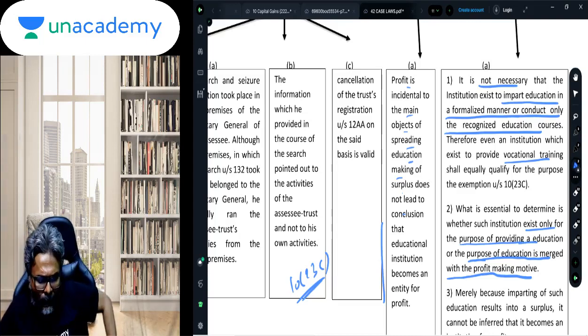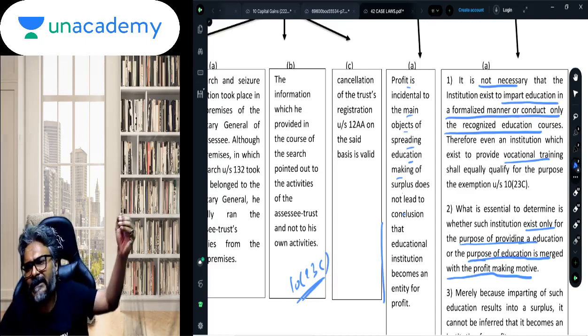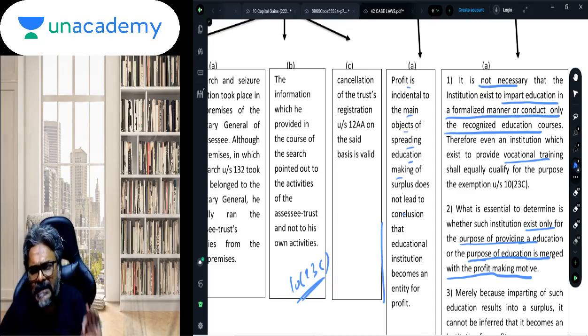So the question that arises here is: if the fees charged by the educational institution have an element of profit, obviously the fees charged will not be cut to cost. There would be some element of profit. If the profit is incidental to the main object, obviously they will always keep a margin for the contingency of the future, isn't it?